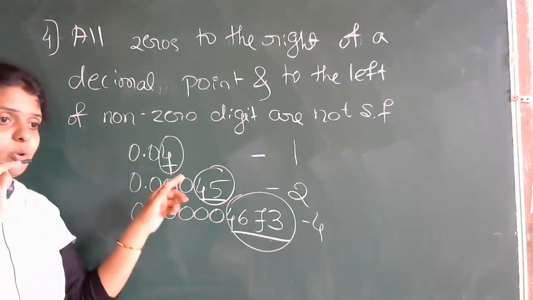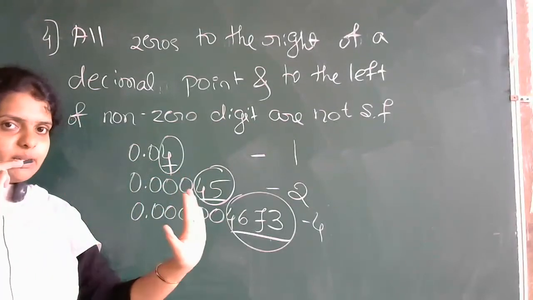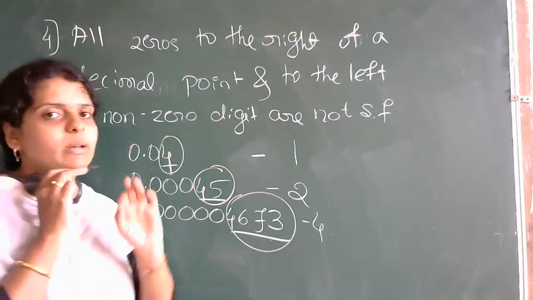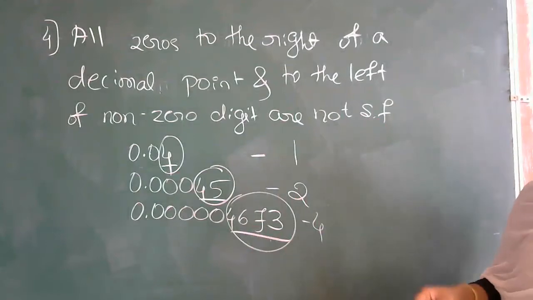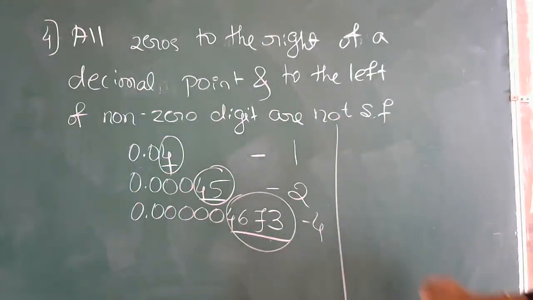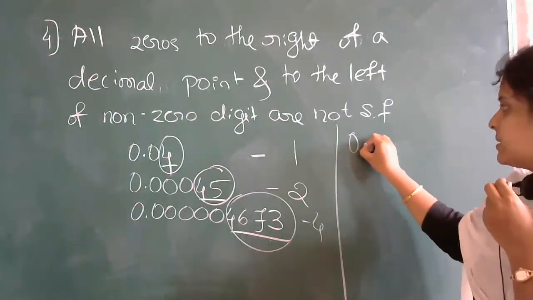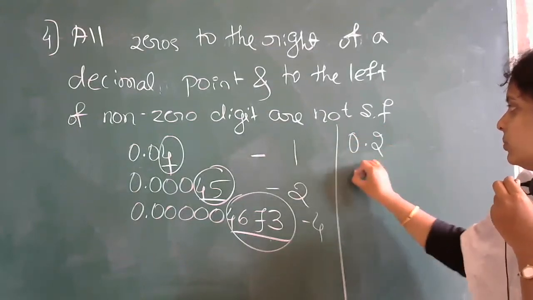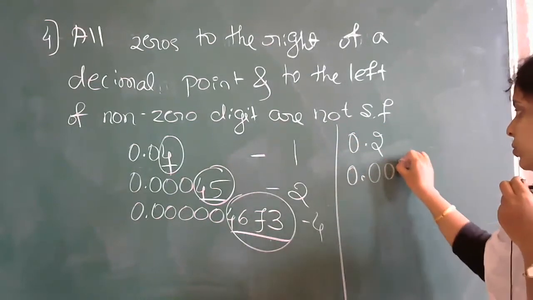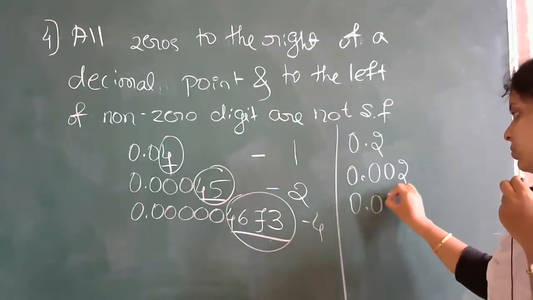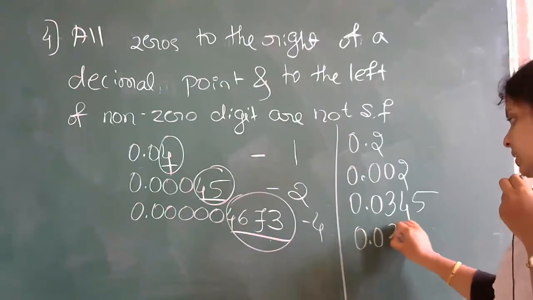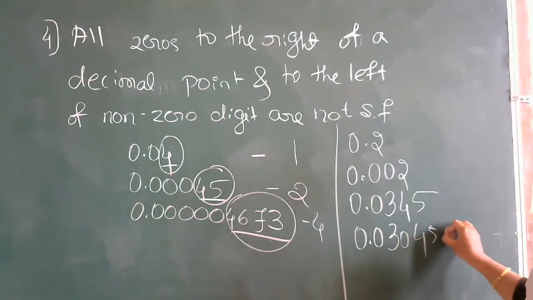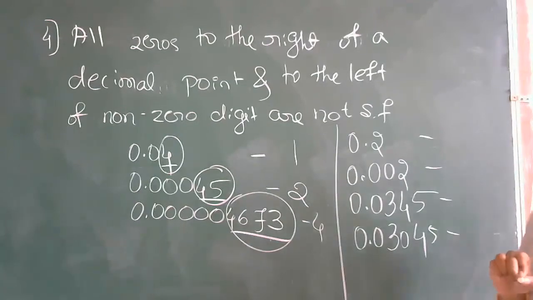The zeros after the decimal point, we don't consider. We consider only non-zero digits. So this is your fourth rule. If it is clear, I'll write some examples here. So here we will take some examples like 0.002, 4 examples are there. Start. Start writing your answers.